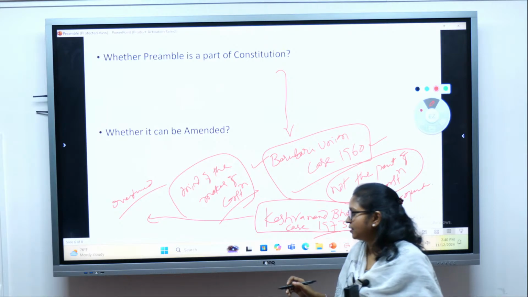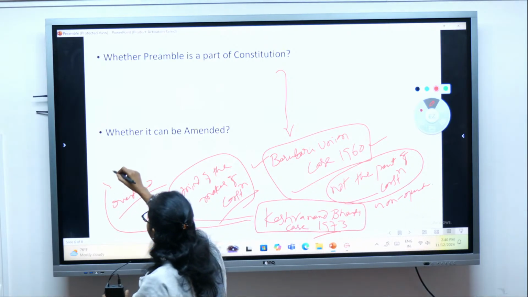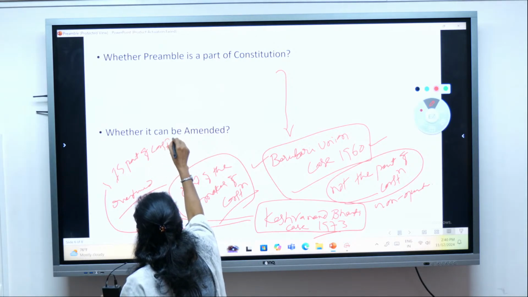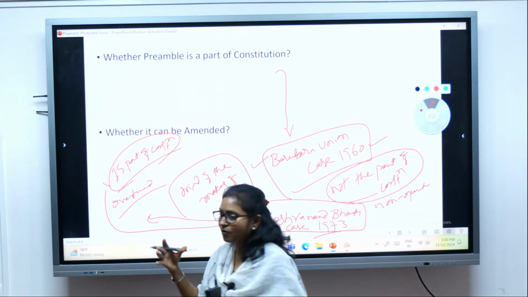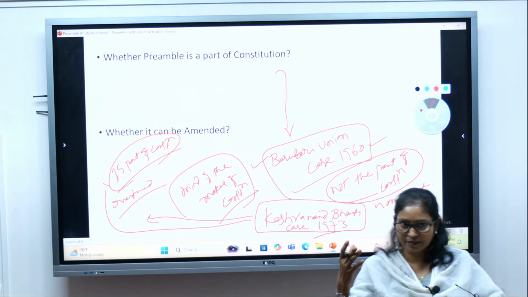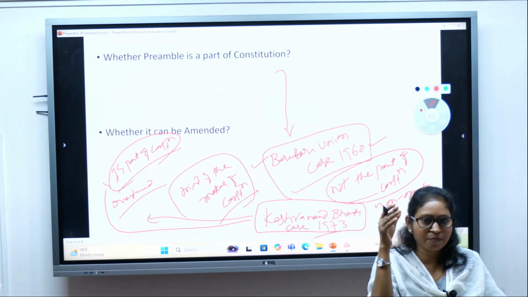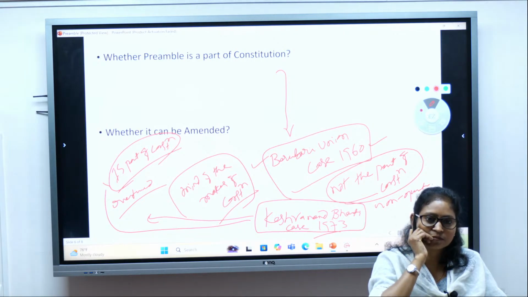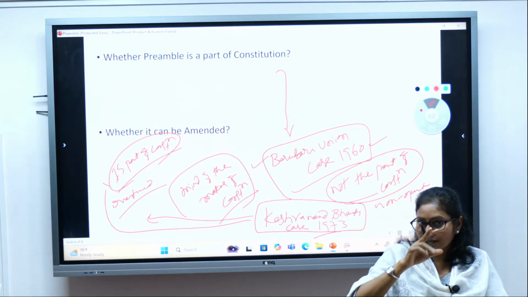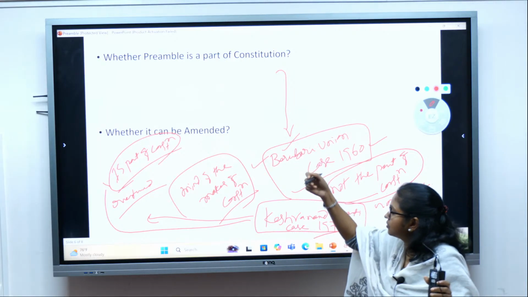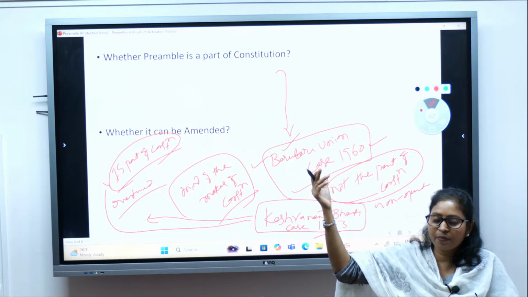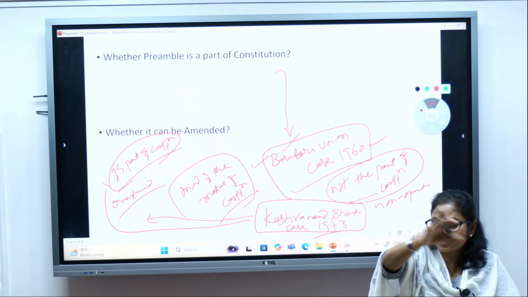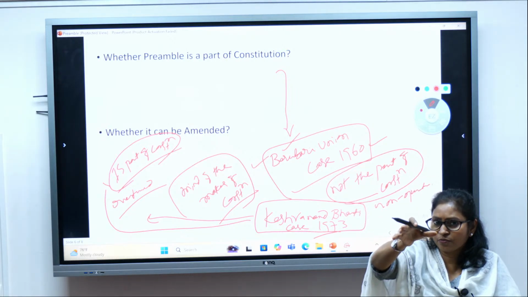They said that the preamble is a part of the constitution, because if you keep on changing the other parts of the constitution through amendments, and the preamble is not a part of the constitution, you cannot bring any change in the preamble. Since it is not a part of the constitution, it would be a very static document.